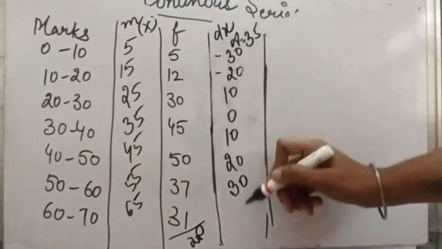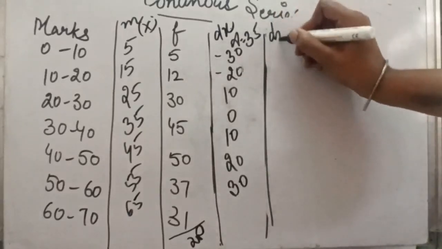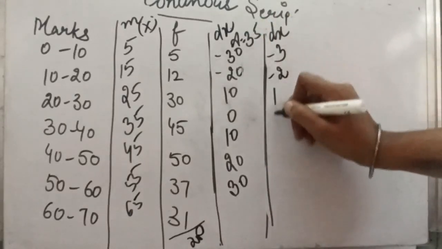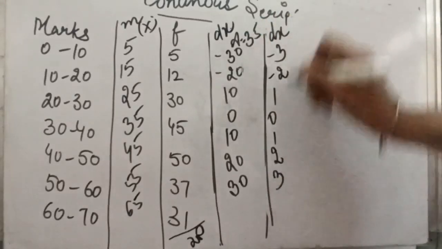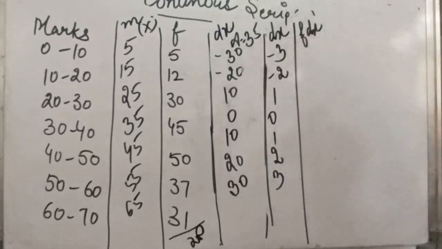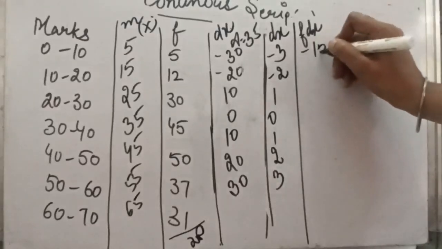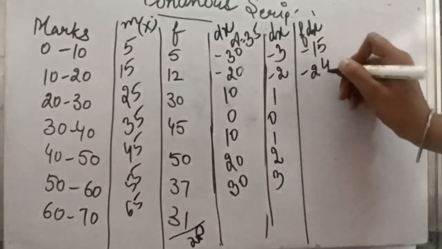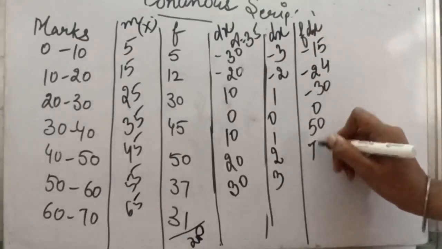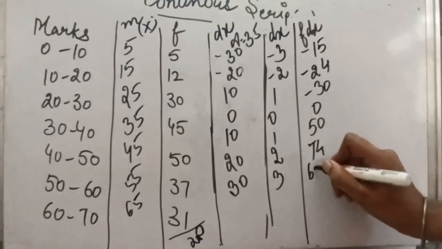Now the third method is step deviation. If we see something is common in our dx, we can take dx dash. Here we can see 10 is common, so like this we can reduce our calculations. Now we will calculate f dx dash. Our f dx dash calculation will be minus 15, minus 24, minus 30, 0, 50, 74 and 63.